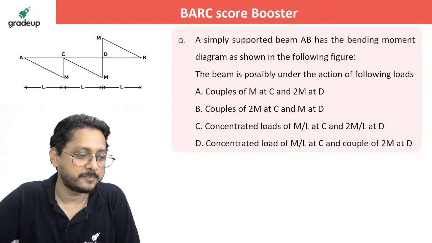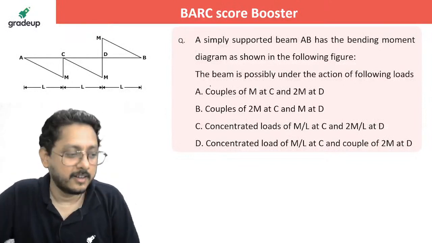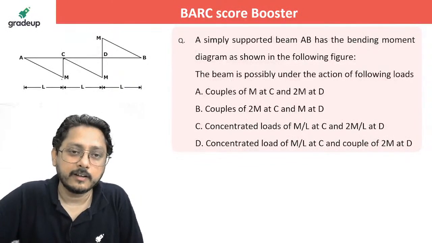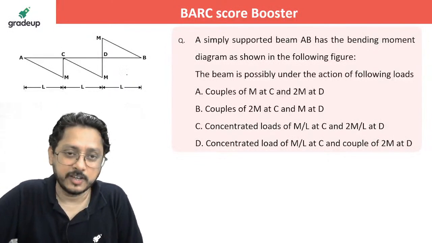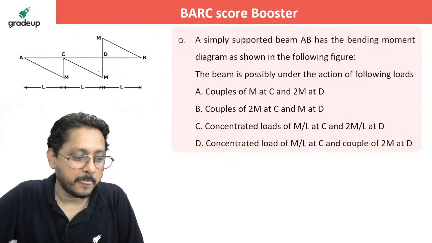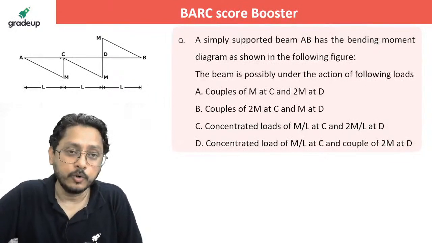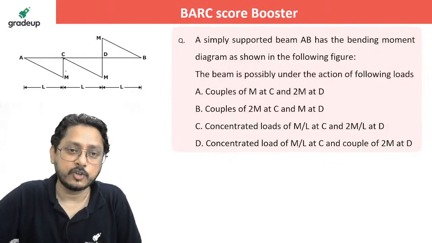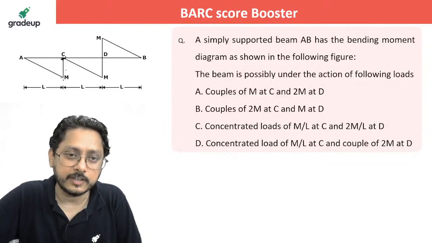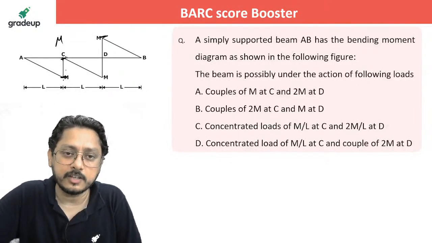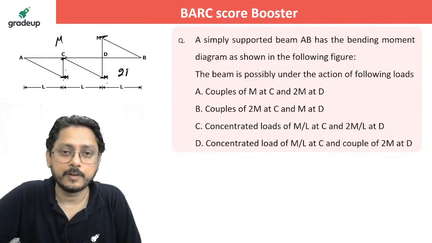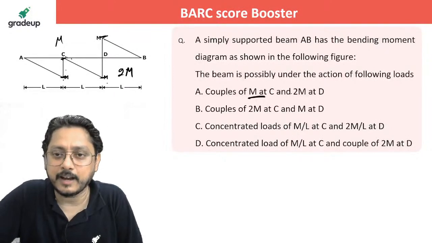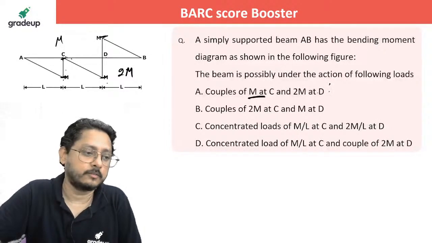Read it out. Okay. Now here, whenever you have a sudden change in a bending moment diagram, that is due to a moment acting over the beam. So there is a moment acting over here, that is M. So go for the total change. Here the total change is M. Here the total change is from M to minus M, that is 2M. So yes, at C, M is acting and at D, 2M is acting. That's all.